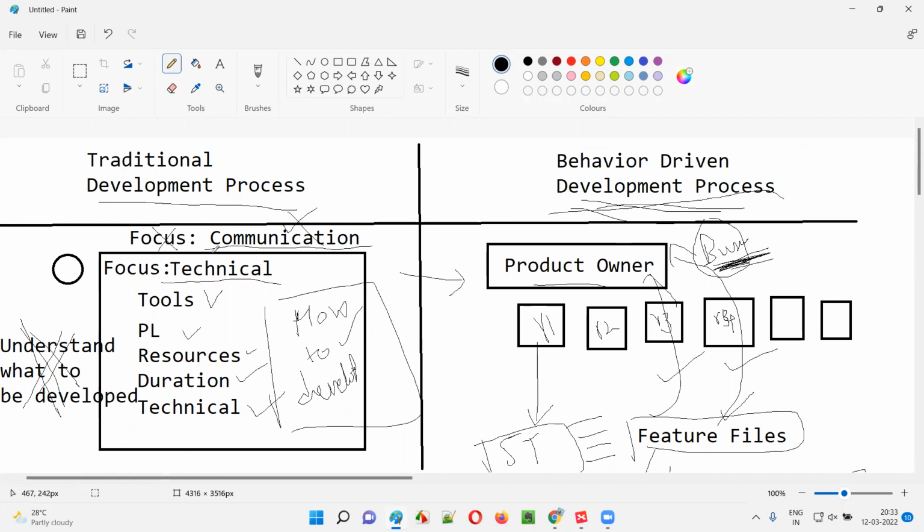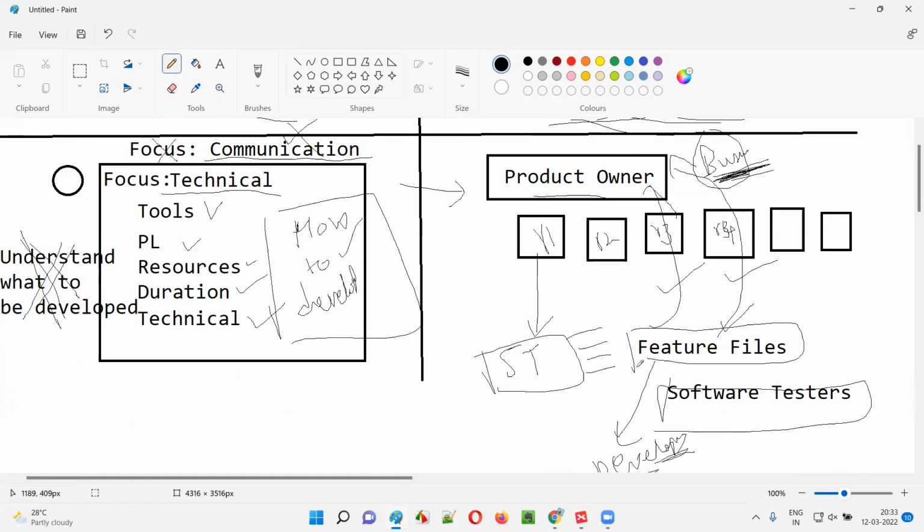That's why communication is given less importance in traditional development, whereas in behavior driven development, communication is given more importance here. Rather than how you are going to develop, how you are going to test, here the more importance is communication, where product owner, software testers and developers are communicating like anything until the feature files are approved. Then based on the approved feature files, developers start working, and then testers are testing it according to the accepted feature files, and then the features will be deployed into the production or something.